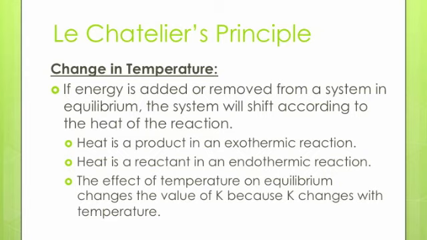Finally, we will look at changes in temperature. When temperature changes, energy is added or removed from the reaction. To determine shift, we need to know the heat of a reaction. Exothermic reactions that have a negative change in H move forward and increase their K at lower temperatures. Endothermic reactions with a positive change in H move forward and increase their K at a higher temperature. This should make sense. Endothermic reactions need energy to run, so the more energy that we give them, the more spontaneous they become. The reverse is true for an exothermic reaction, for the same reasons.